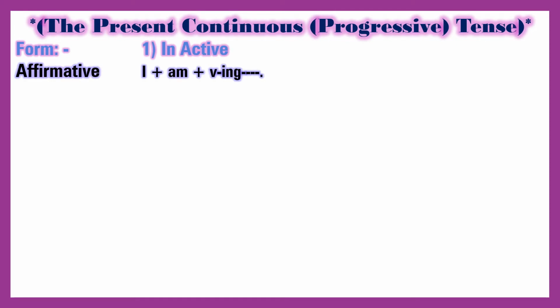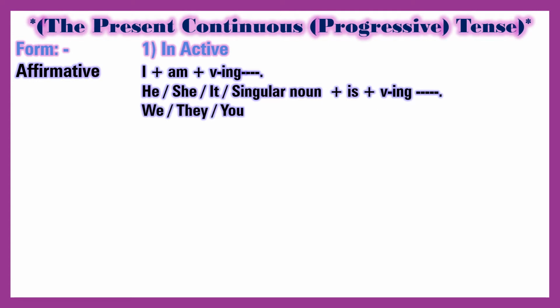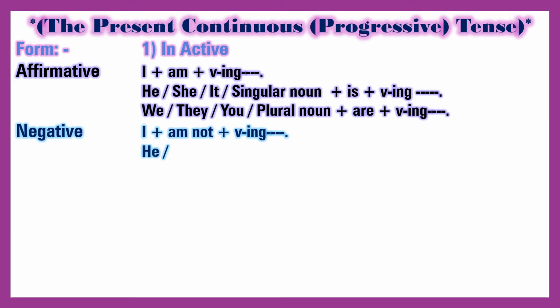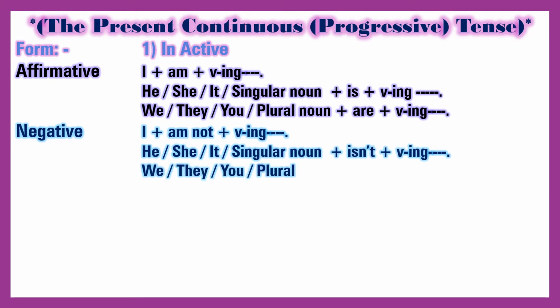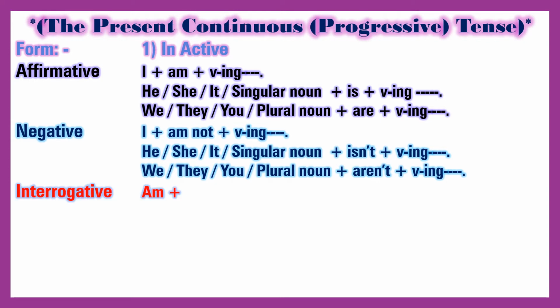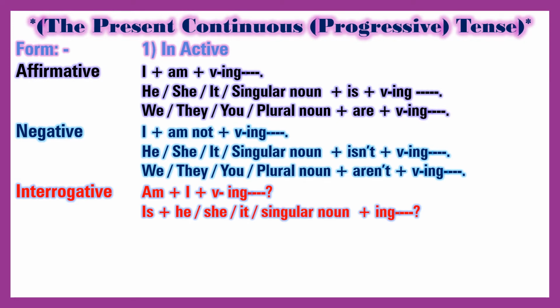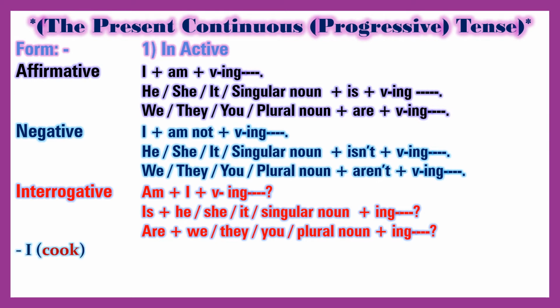The present continuous, progressive, tense. Form 1. Active. Affirmative: I am plus verb-ing. He, she, it, singular noun, is plus verb-ing. We, they, you, plural noun, are plus verb-ing. Negative: I am not plus verb-ing. He, she, it, singular noun, isn't plus verb-ing. We, they, you, plural noun, aren't plus verb-ing.